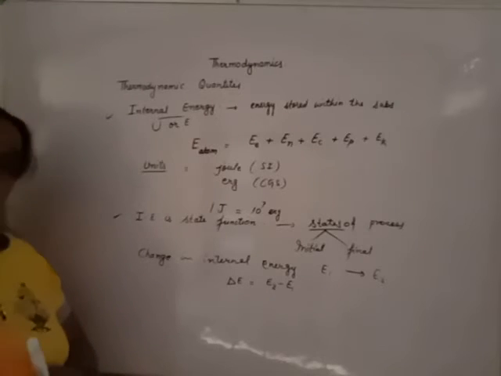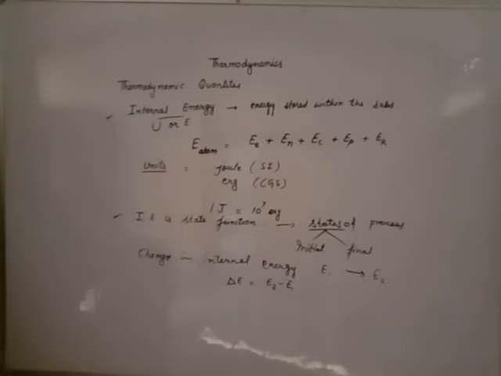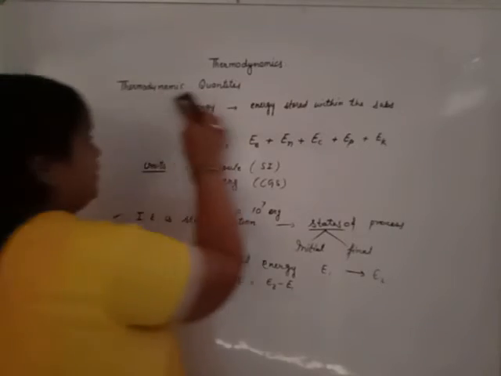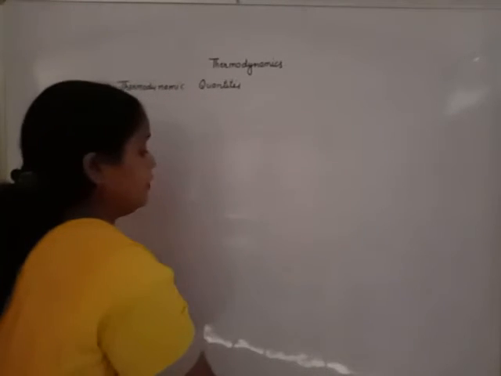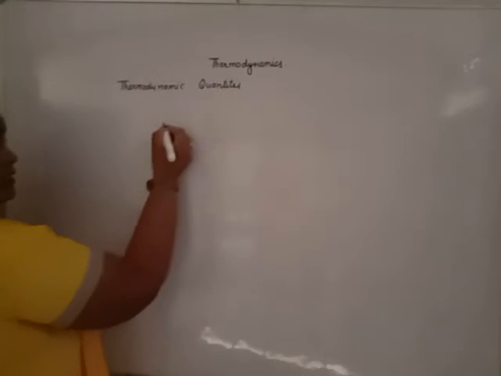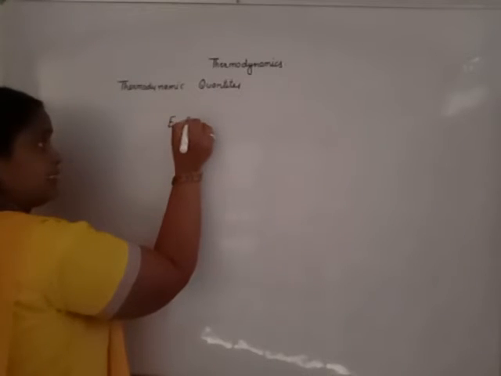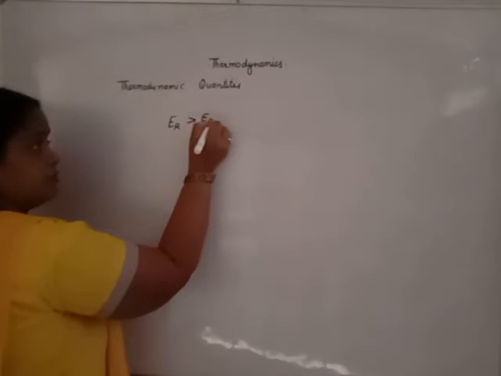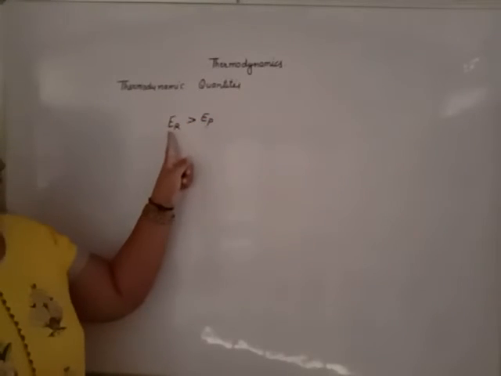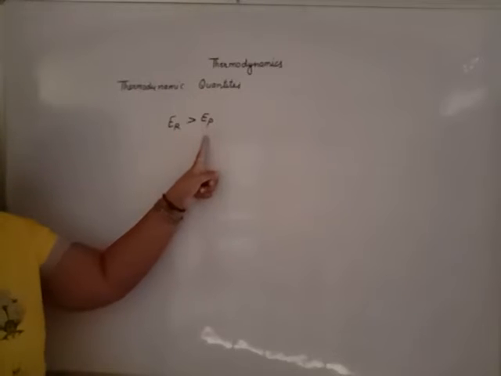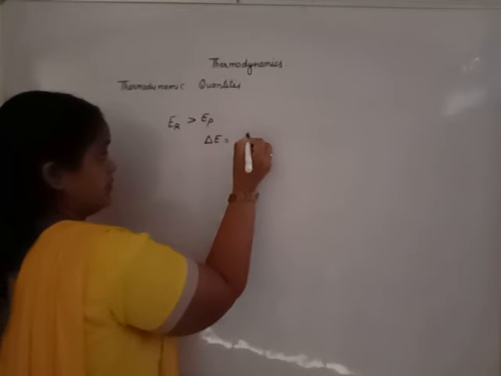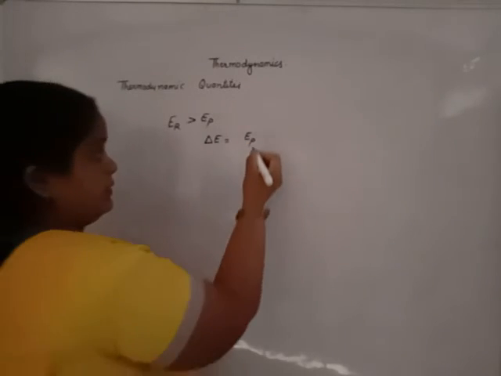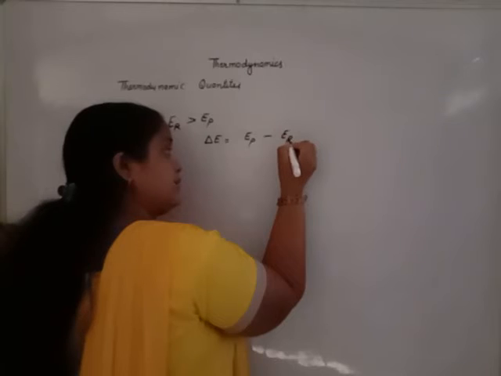With change in internal energy, we have signs of internal energy also. That is, if energy is given out, it means internal energy of reactant is greater than internal energy of product. So, change in internal energy can be calculated as internal energy of product minus internal energy of reactant.